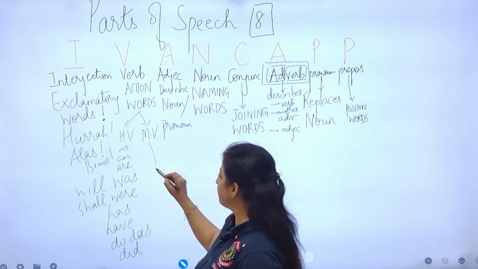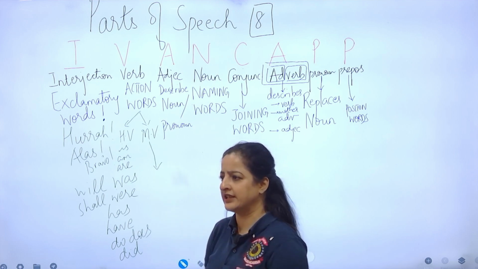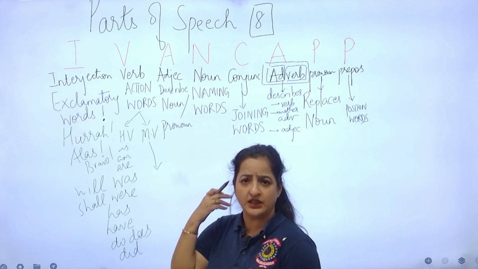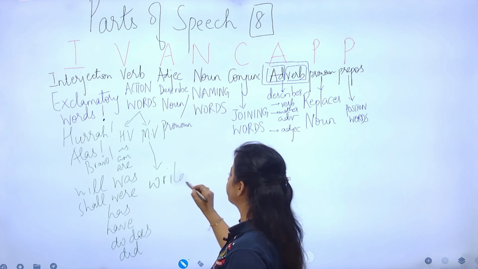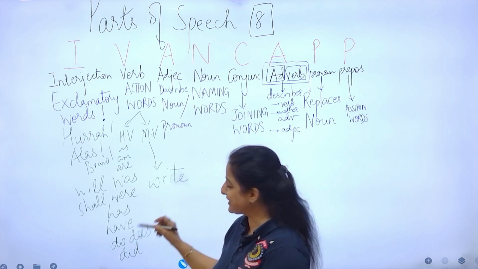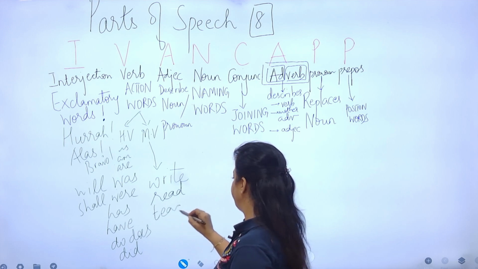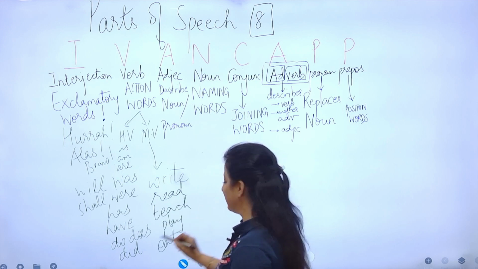Now, as far as the main verb goes, all of the main actions: eating, sing, drink, sleep, teach, write, read, hear, listen, right? So, I'll just write a couple of examples. Write, read, teach, play, eat, all of these are main verbs.